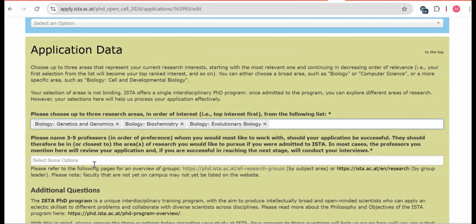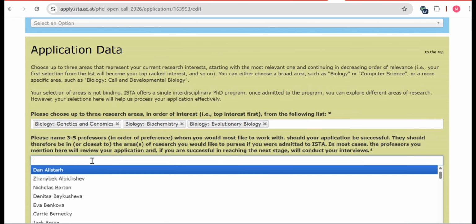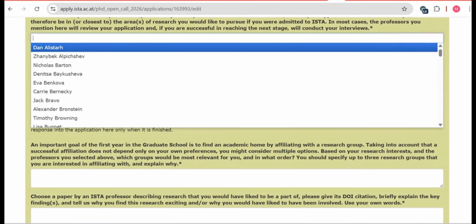Okay. Then after that, there is a list of professors. Here you have to choose 3 to 5 professors in order of preference. If you are interested in 5 professors' research area, okay, then you should mark them in the preference. If you are giving a professor number 1 preference, then it will matter. Okay, your preference will be considered for it. So how you can choose these professors? As you don't know about the research area, then you cannot choose them blindly.